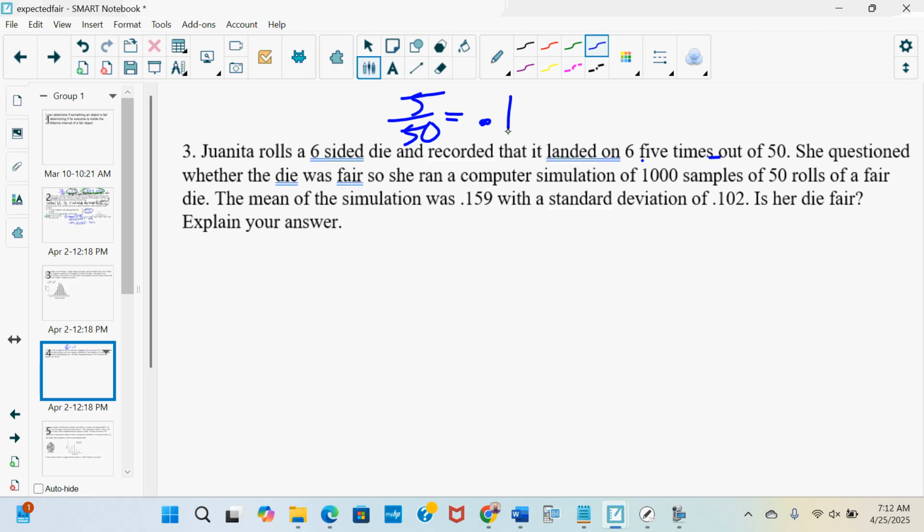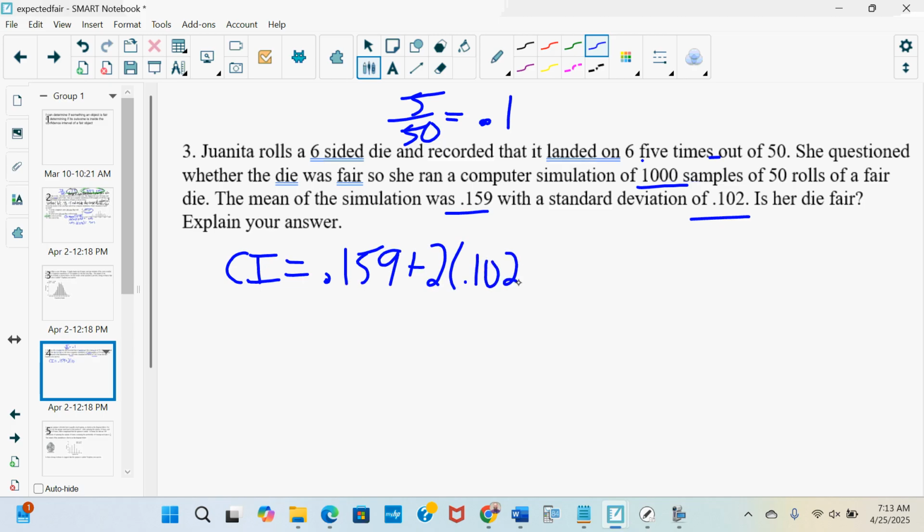So I need to find the range of expected values of landing on a 6 in a fair die. So she ran a computer simulation of 1,000 samples. The mean was 0.159. The standard deviation was 0.102. So we need to find the range of expected values of the fair die. We need to find the confidence interval. So 0.159 plus 2 times 0.102, 0.159 minus 2 times 0.102. I'll pull up the calculator for this one.